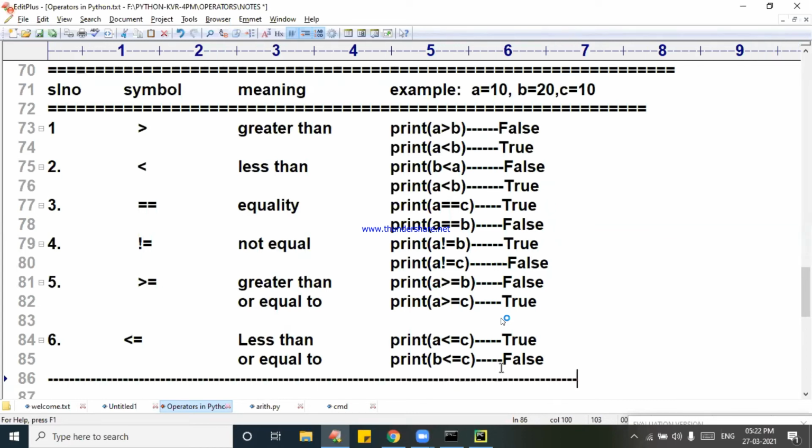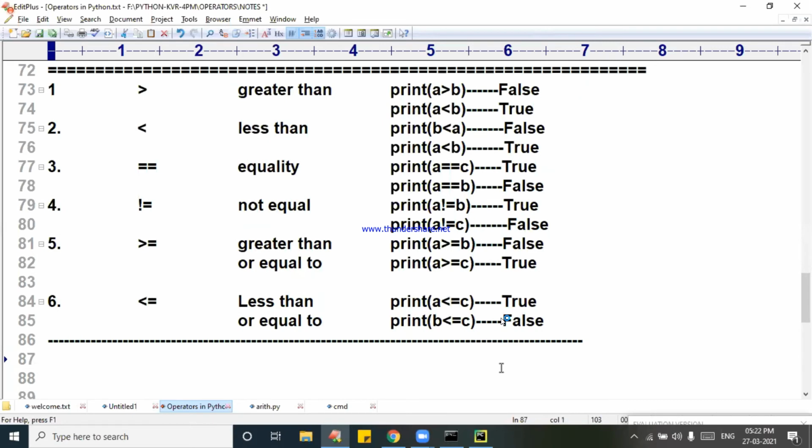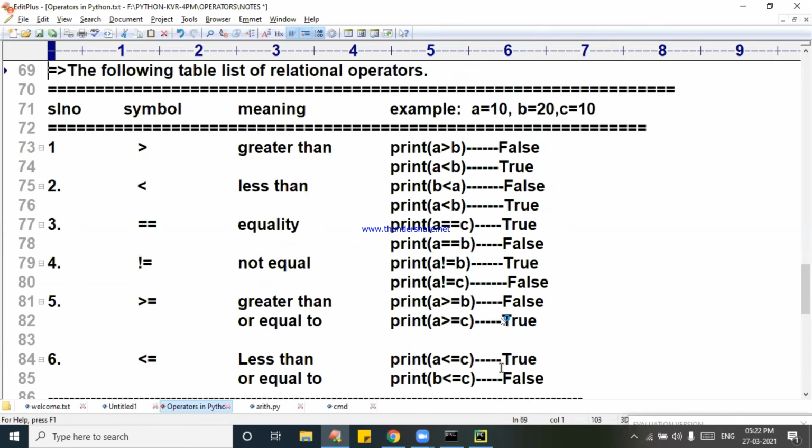These are called relational operators. How many relational operators are there? Six relational operators are there. If anybody comes across this symbol, please be careful. On some internet sites this symbol is also available, but don't think that it is there in Python 3.x. It was an olden days operator. Python 3.x does not have compatibility with Python 2.x. I already told you in the beginning, during Python installation time. Okay?